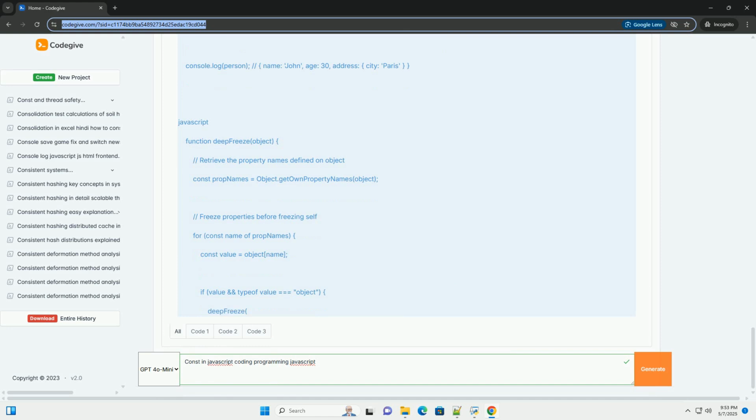In summary, const is a valuable tool in JavaScript for creating more readable, maintainable, and less error-prone code. It signals that a variable's binding should not be reassigned, which helps prevent accidental modifications and makes your code more predictable. However, it's crucial to remember that const does not guarantee immutability for objects and arrays, and you may need to use additional techniques or libraries to achieve true immutability. By understanding these nuances, you can effectively use const to write better JavaScript code.